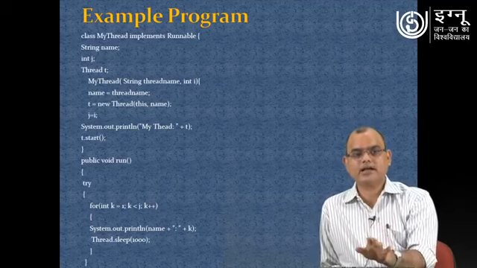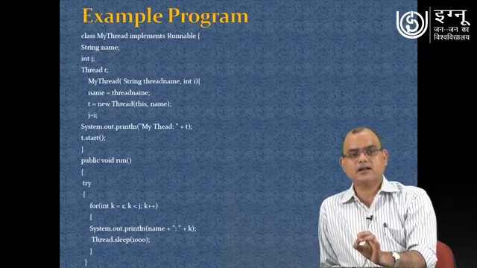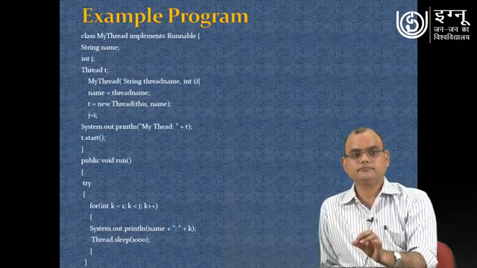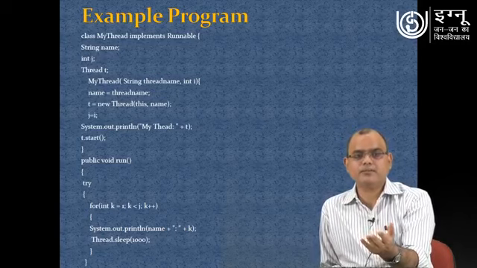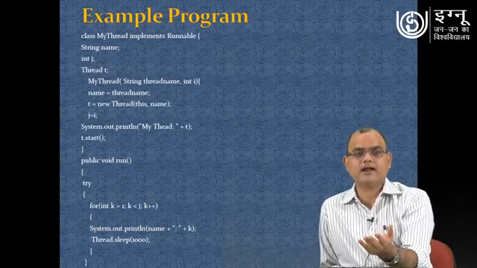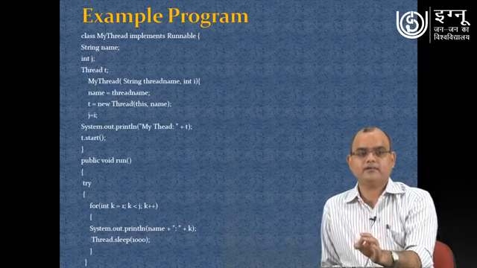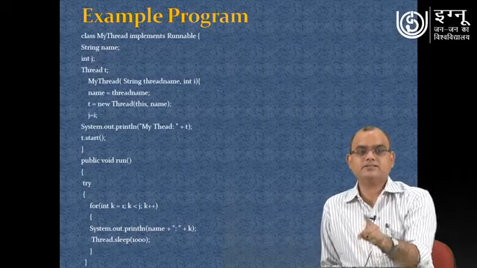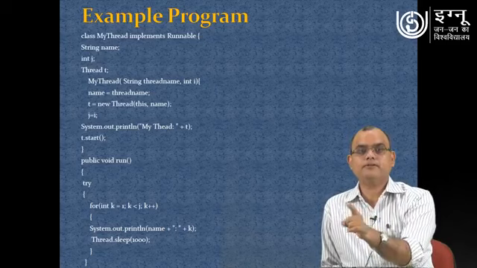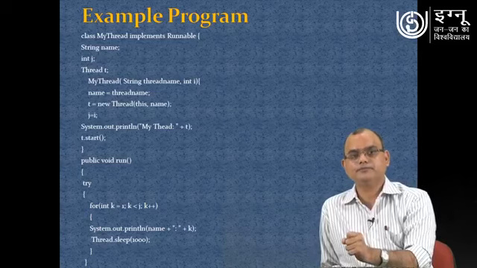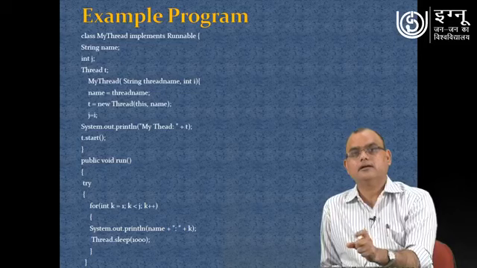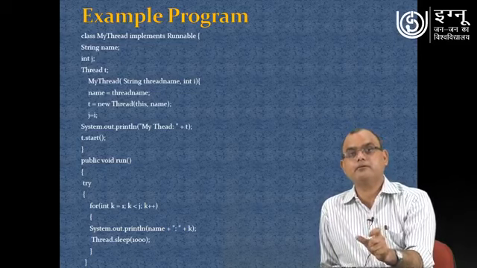Now what we are doing inside the run method? Inside the run method you see a for loop is running, and inside that for loop we are trying to run the thread that many times, and that j is what? J is the value which we have passed. It means we are controlling the running of the loop by passing the integer argument at the time of making our own constructor.